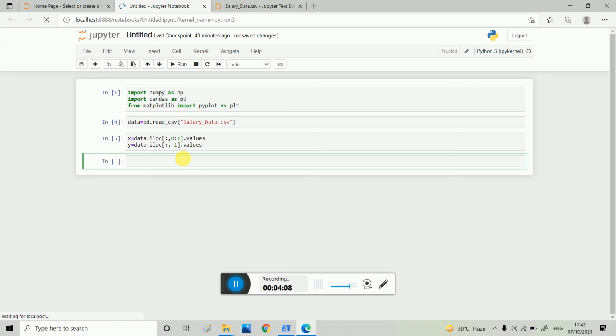Now I have to split the data into training set and test set. So I am importing train test split from sklearn model selection.